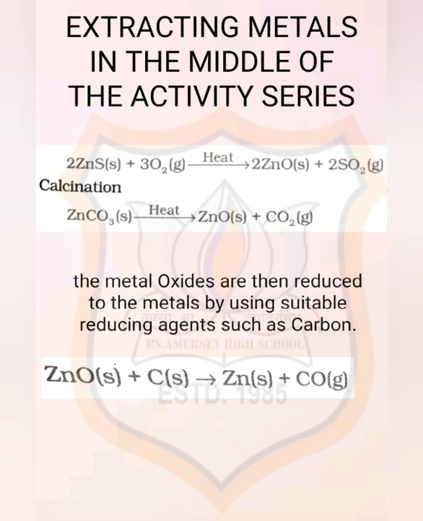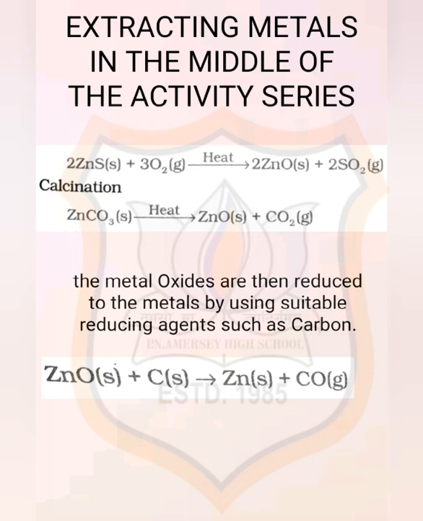The chemical reaction that takes place during roasting and calcination of zinc ores can be shown as follows. We have the reaction first for roasting. Zinc sulfide ZnS plus 3O2 gives 2ZnO, zinc oxide, plus sulfur dioxide. And in calcination, zinc carbonate ZnCO3 on heating gives zinc oxide ZnO plus carbon dioxide. Now we obtained oxides of zinc, the middle order metal.